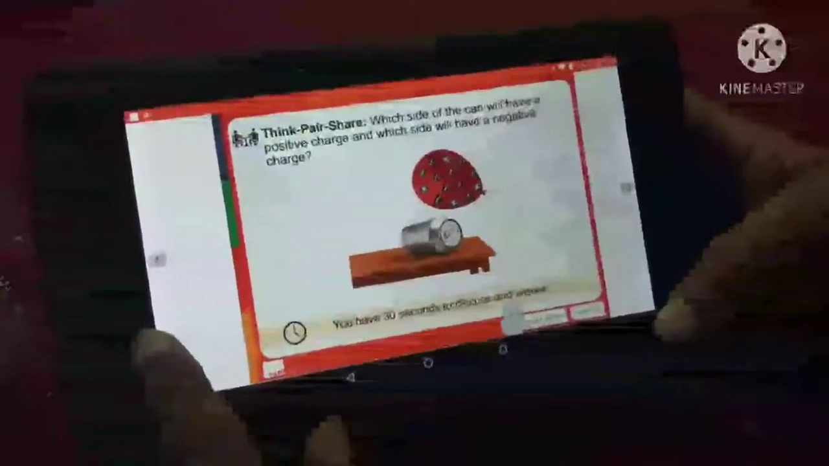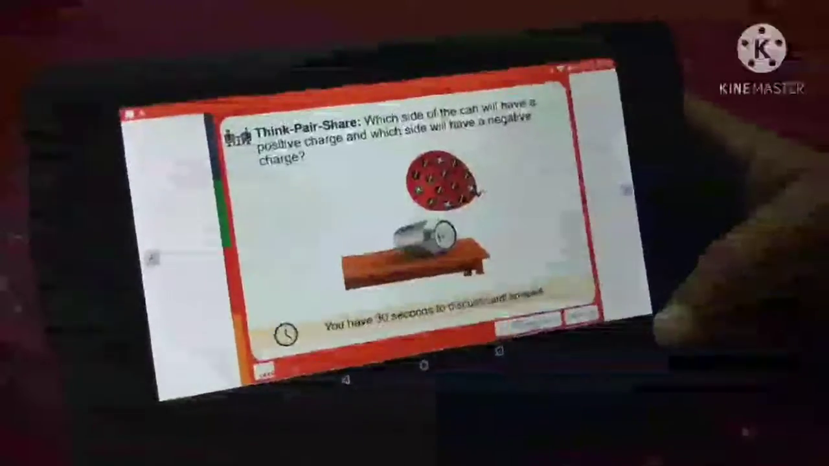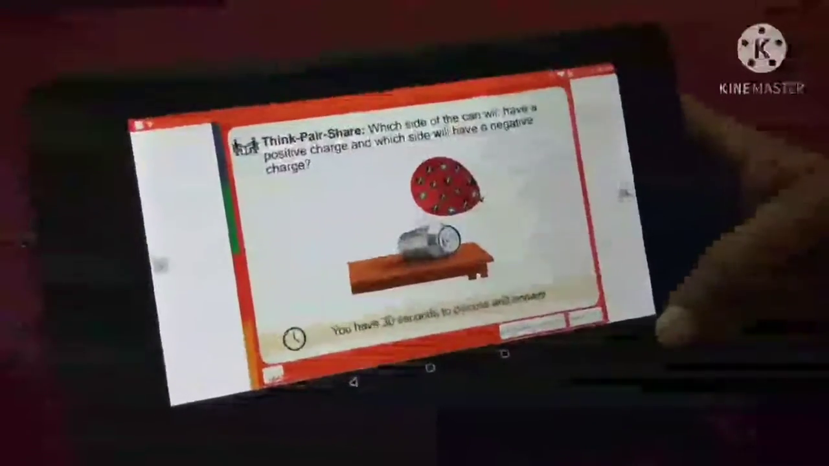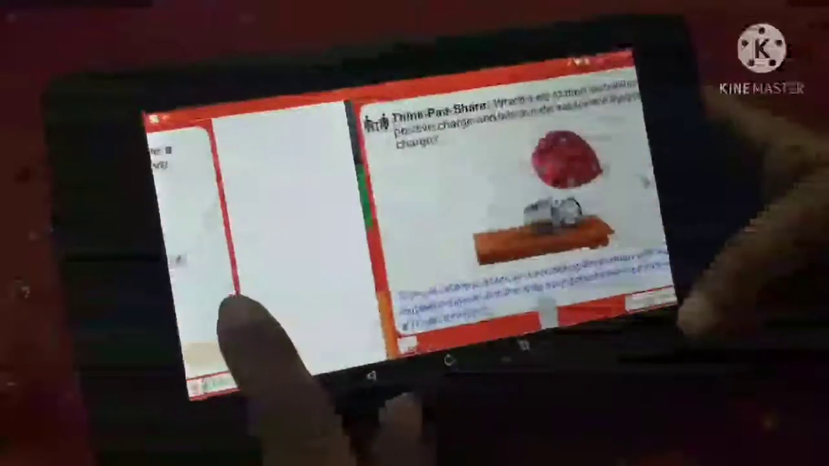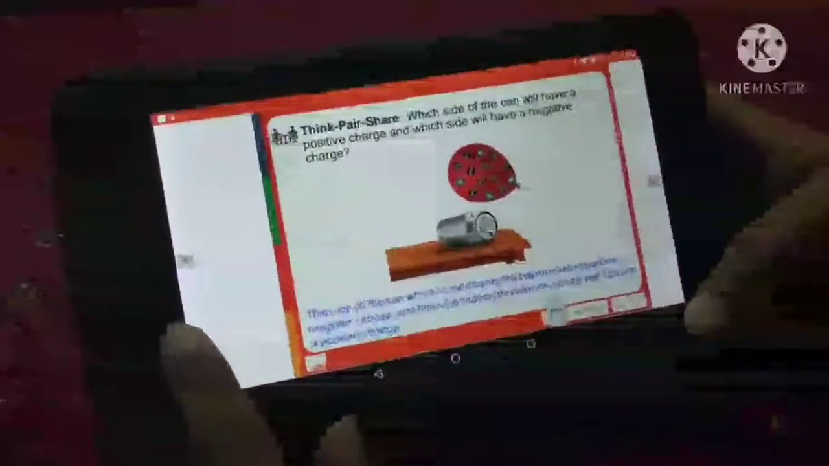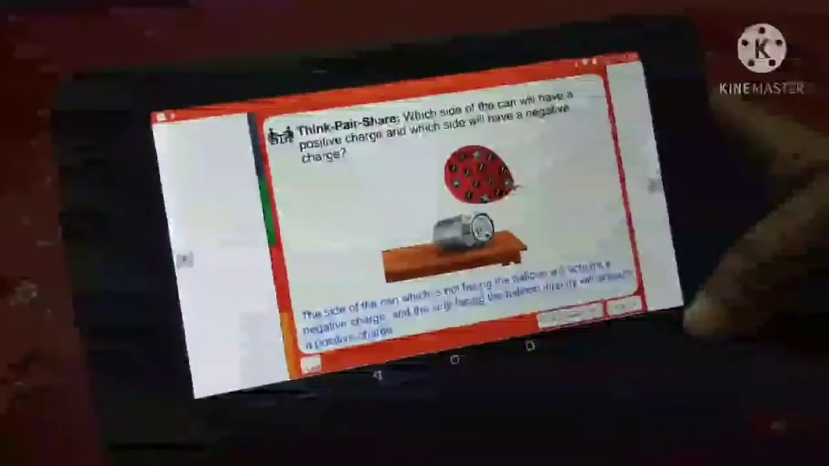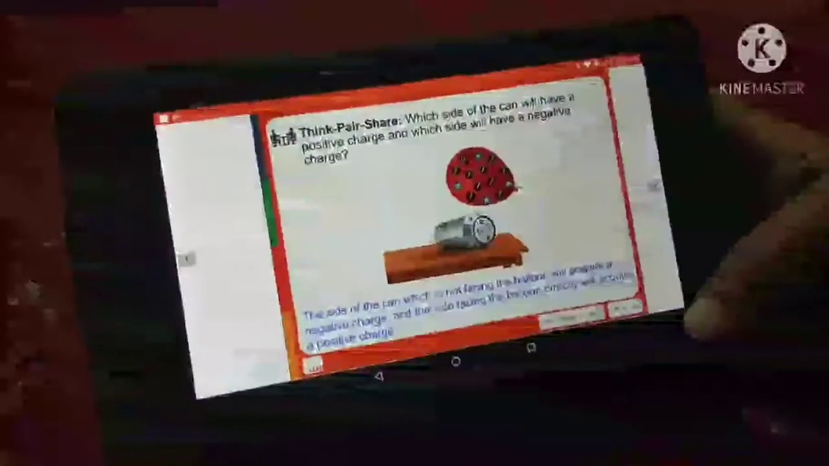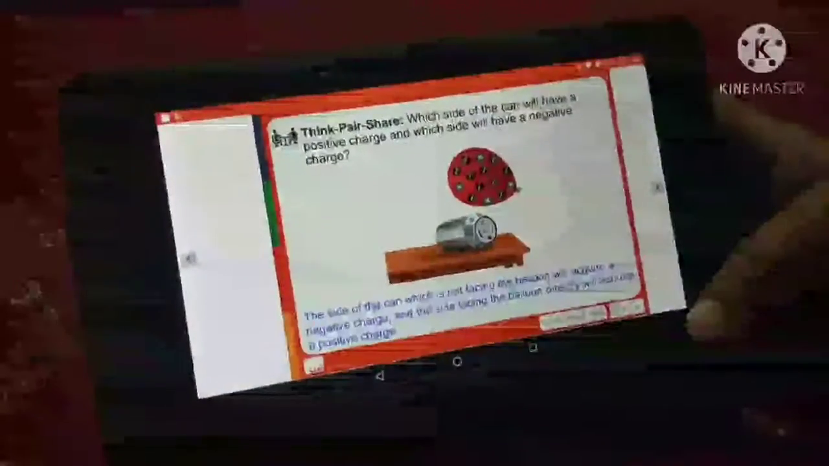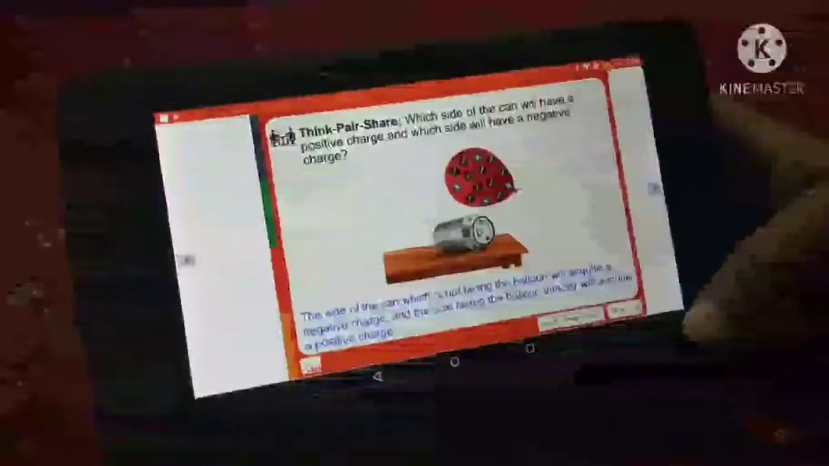Which side of the can will have positive charges and which side will have a negative charge? Answer is the side of the can which is not facing the balloon will acquire a negative charge, and the side facing the balloon directly will acquire a positive charge.